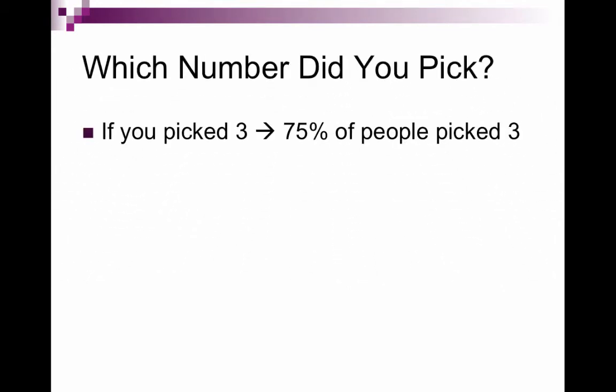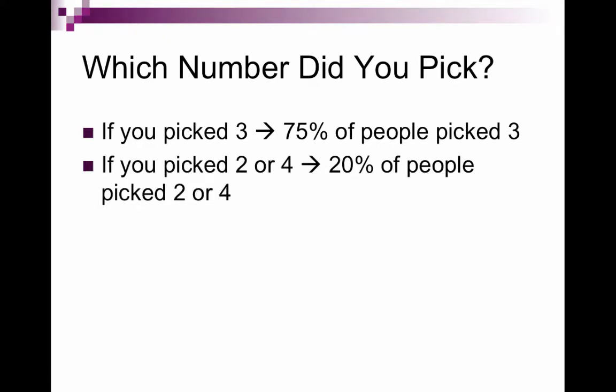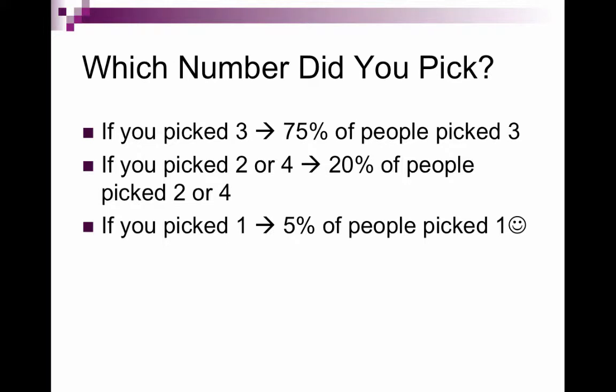If you picked the number 3, 75% of people would have picked 3. If you picked 2 or 4, 20% of people picked 2 or 4. And if you picked number 1, you are one of only 5% of people that would have picked the number 1. We'll talk about this in class tomorrow to see what everybody actually did, but it will break down that the majority of you would have picked 3, followed by 2 or 4, followed by the number 1.